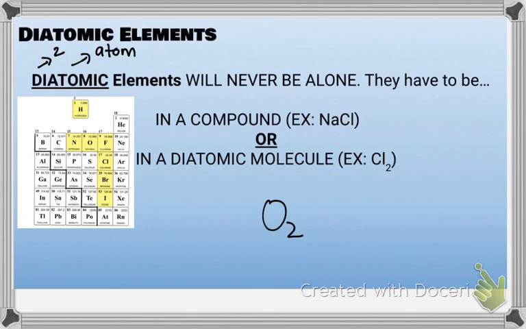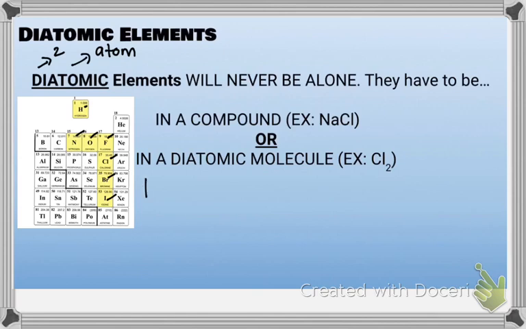There are several mnemonics to help you remember your diatomic elements. The first is go to 7 and make a 7, and don't forget the hydrogen. Go to 7, make a 7 simply means go to nitrogen and make a 7. And those entail all of the diatomic elements: nitrogen, oxygen, fluorine, chlorine, bromine, iodine, and of course we can't forget hydrogen.